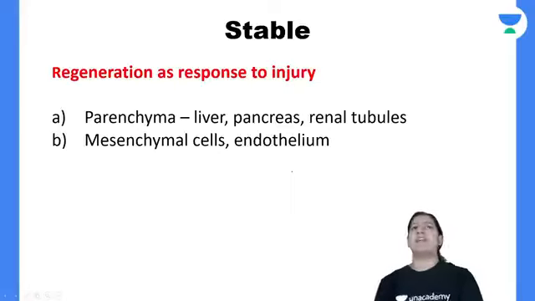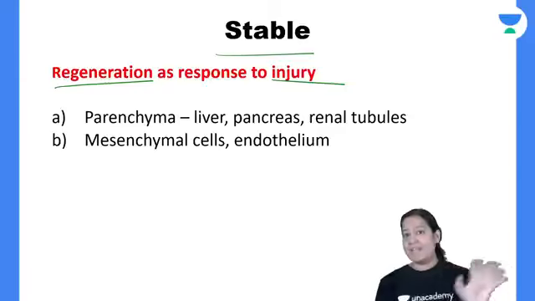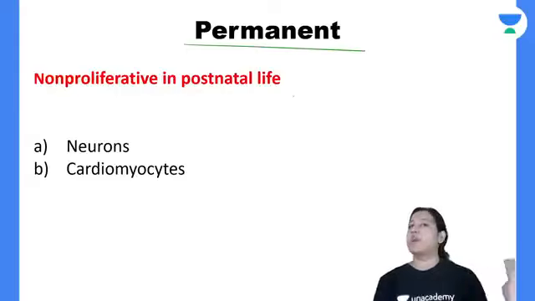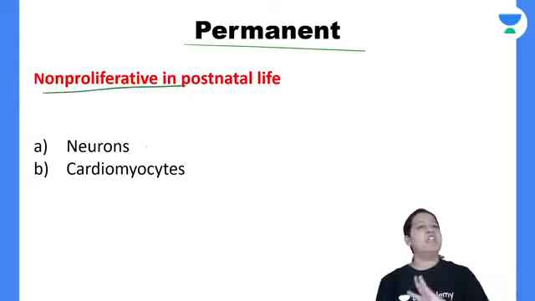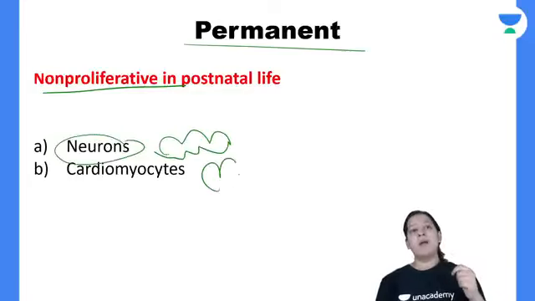So they continuously divide. Stable cells do cell division in response to injury. Normally they do not divide. Like liver, renal cells, pancreas cells, right? And permanent cells are those cells which are terminal. They are non-proliferative. They do not divide at all, even after injury. So the neurons in the brain, and cardiomyocytes in the heart.